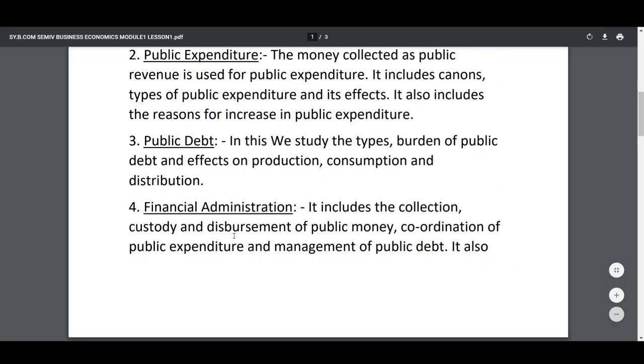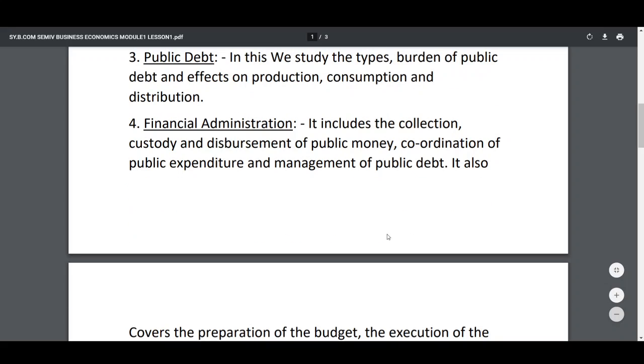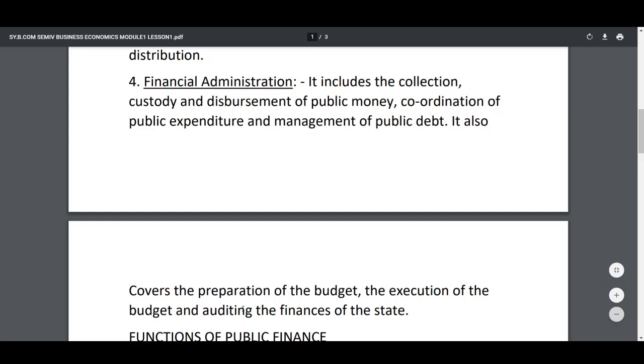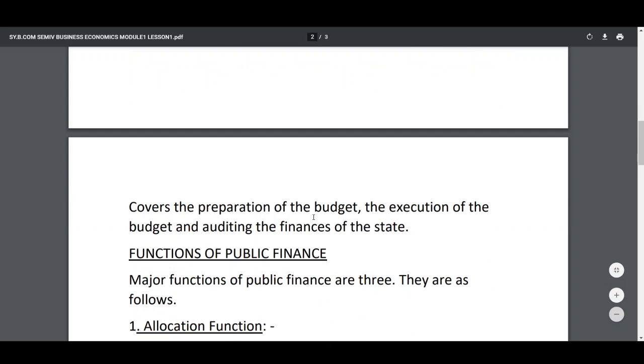And the fourth one is financial administration. In this we are going to study the collection, custody and disbursement of public money, coordination of public expenditure and management of public debt. It also includes the preparation of the budget, which comes out every year at the end of the month of February.